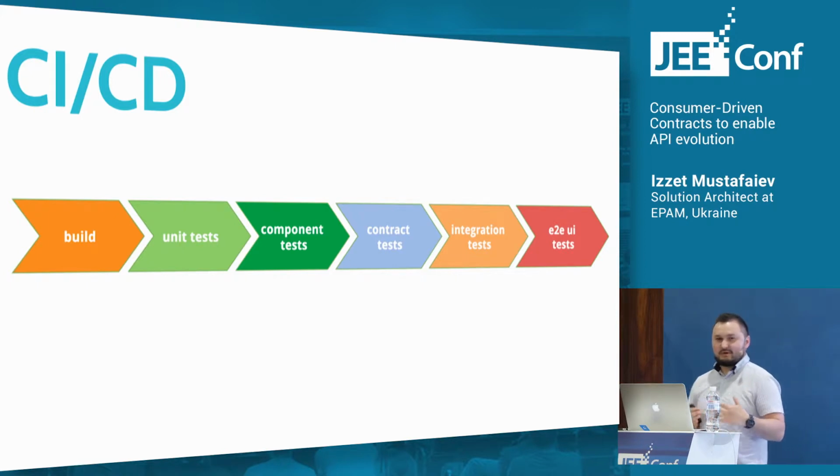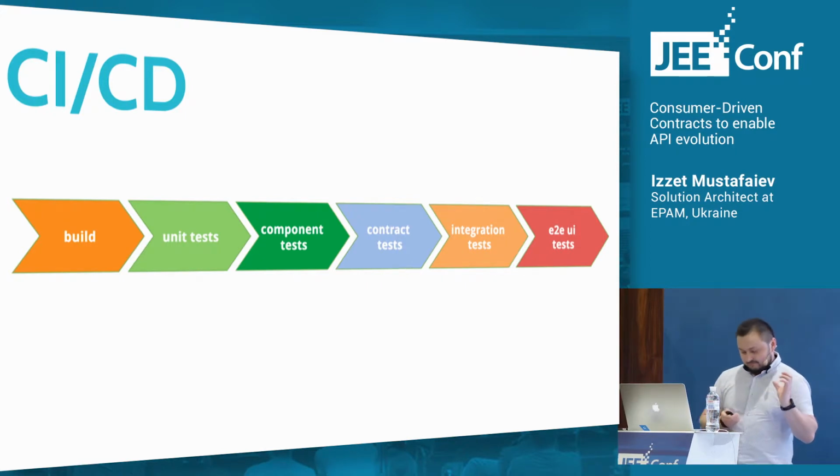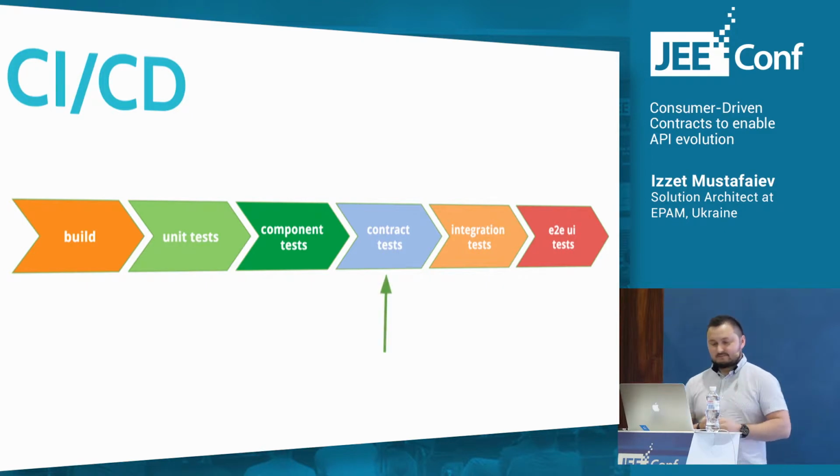It's a must-have for each project to have a continuous integration and continuous delivery pipeline. I'm not talking about continuous deployment. So consumer-driven contracts verification can be injected exactly in this space. There is a row.